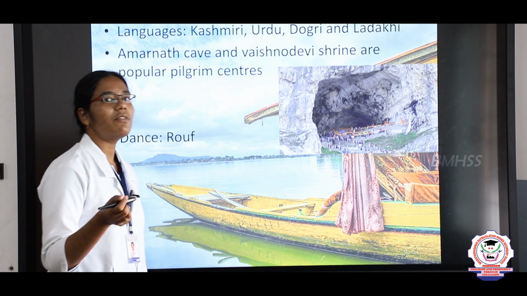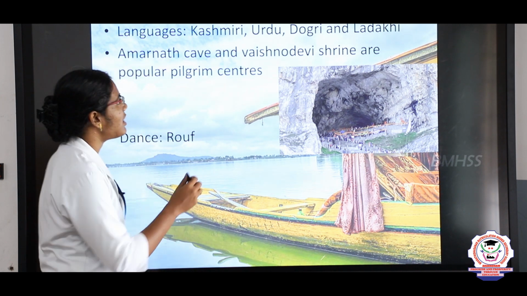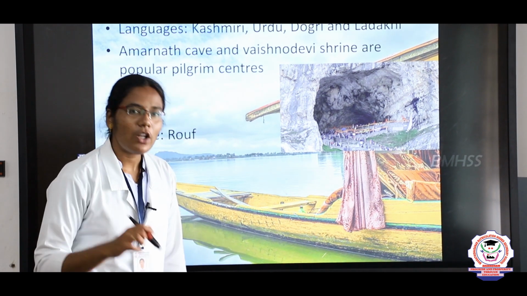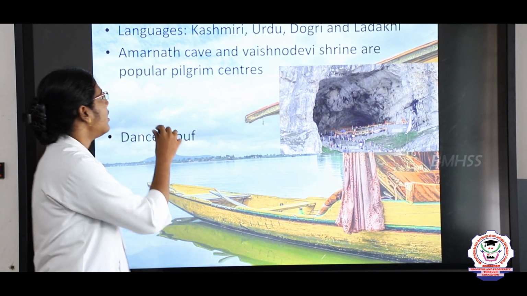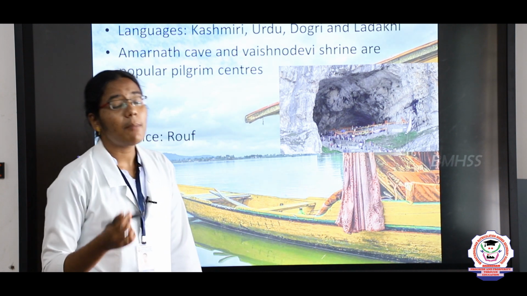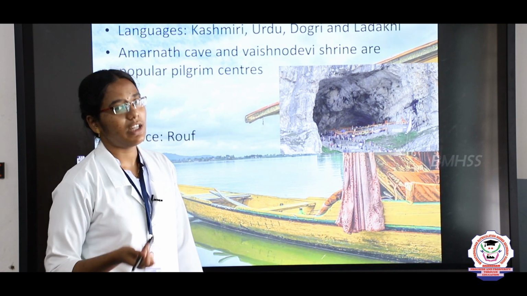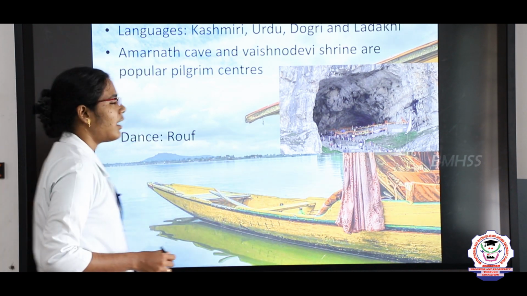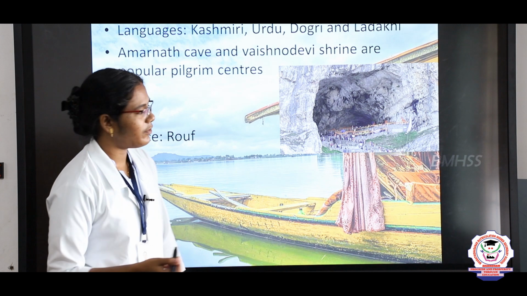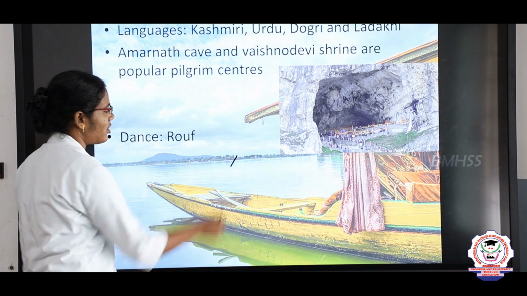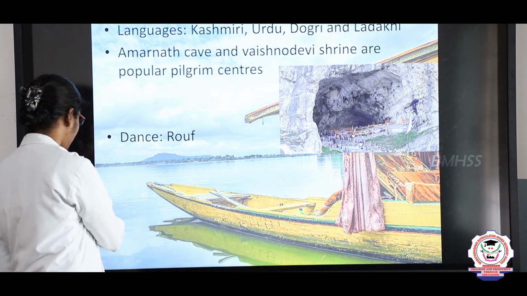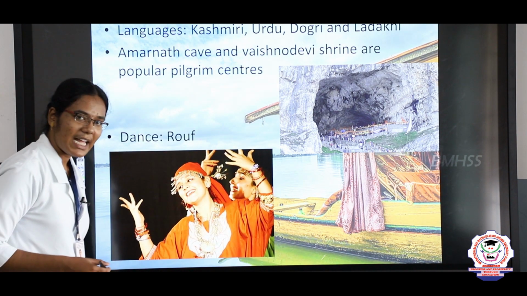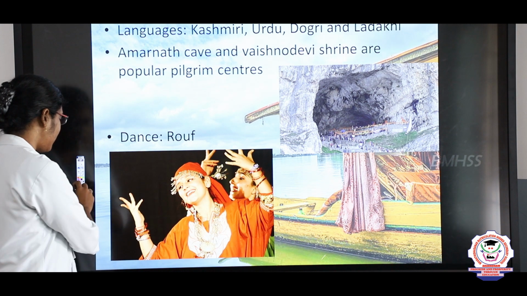The people who live in Jammu and Kashmir speak languages like Kashmiri, Urdu, Dogri and Ladakhi. Their main occupation is farming. Then the famous pilgrimage centers like Amarnath cave and Vaishno Devi shrine are located in Jammu and Kashmir. The main dance is Roof. The Roof is the main dance, children. Roof dance is a famous dance in Jammu and Kashmir.